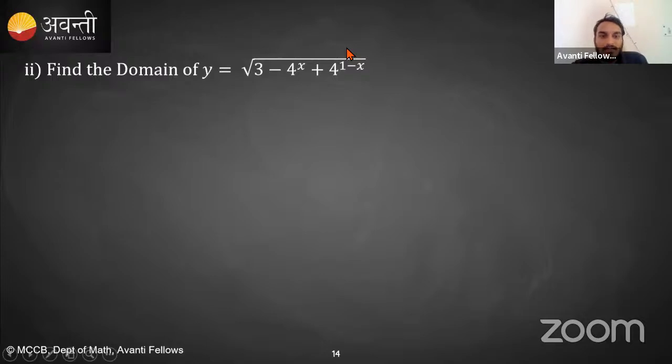If the last question is clear, then this question is quite easy. What do you have to do? The quantity inside the square root should be positive. So just make 3 minus 4 raised to the power x plus 4 raised to the power 1 minus x positive, greater than or equal to 0.